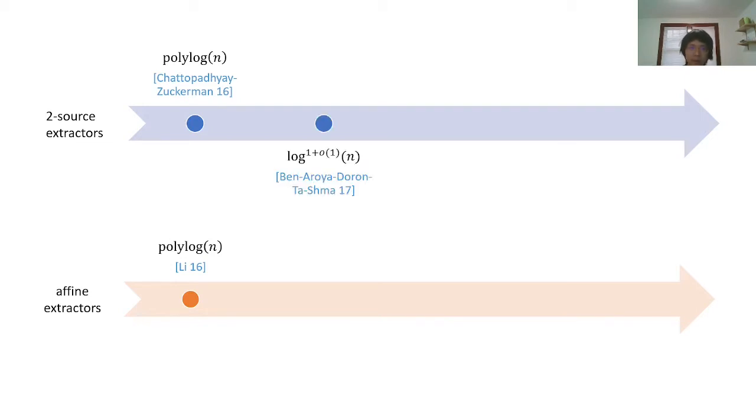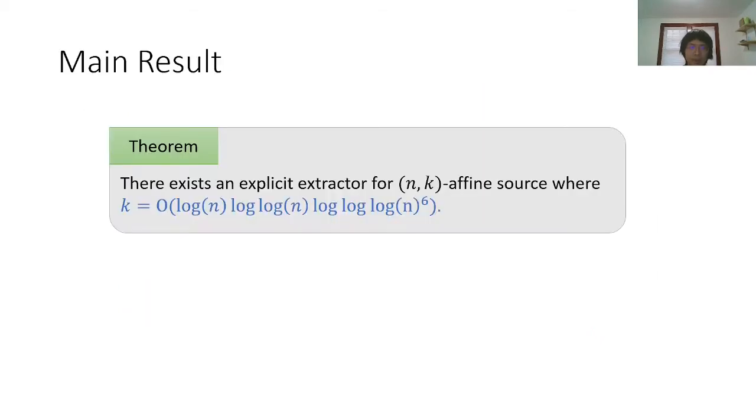But for two-source extractors, there was a lot of subsequent work which eventually improved the entropy requirement down to roughly log n times log log n. So it is interesting to ask whether a similar improvement is possible for affine extractors. And in this paper, we give a positive answer to this question. We show that there exists an explicit extractor for n-bit affine sources where the entropy k is roughly log n times log log n. And recall that the optimal bound is log n, so our result is actually very close to optimal.